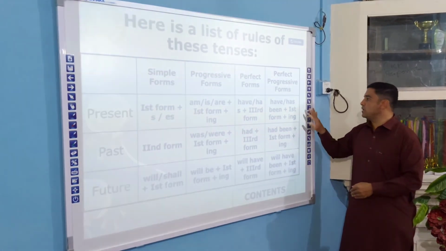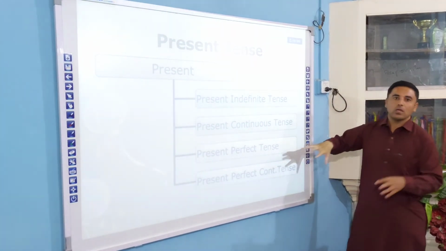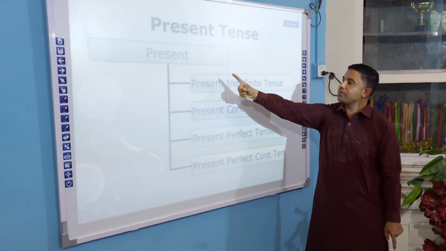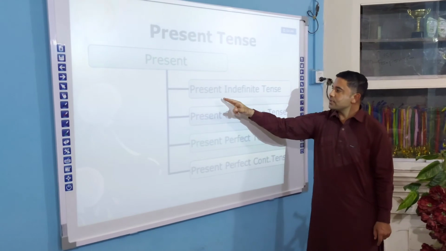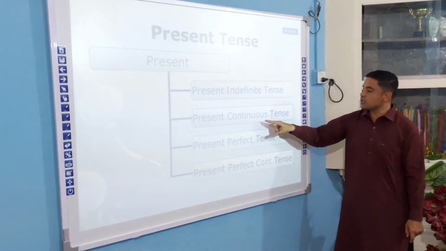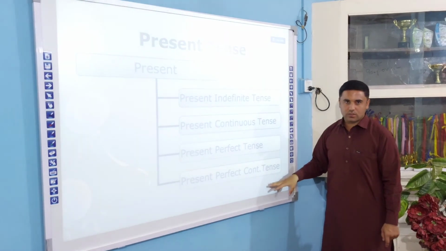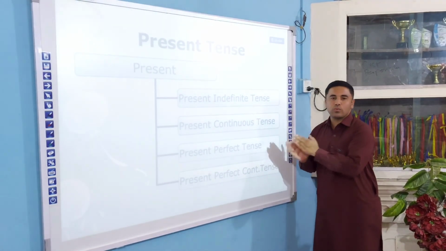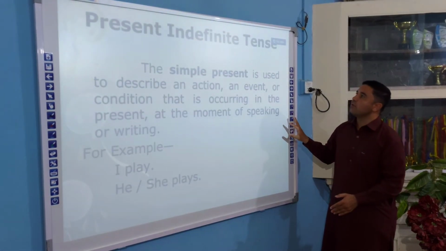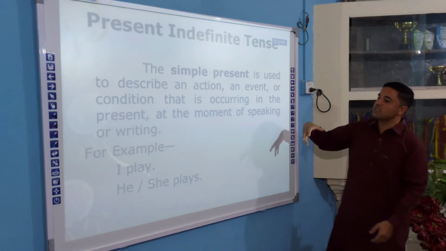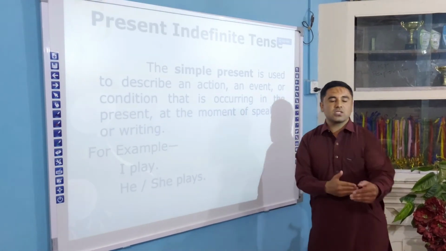Next I'll be teaching you in detail all these present tenses. So this is present tense. Now see, in present tense we have these four major parts: present indefinite tense, present continuous tense, present perfect tense and present perfect continuous tense. So all these four tenses we will learn in detail, right? Now, present indefinite tense we will learn in detail in my next lecture.